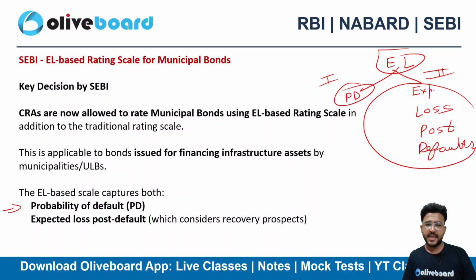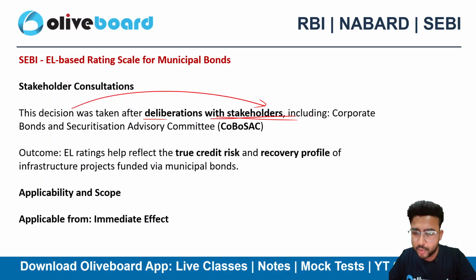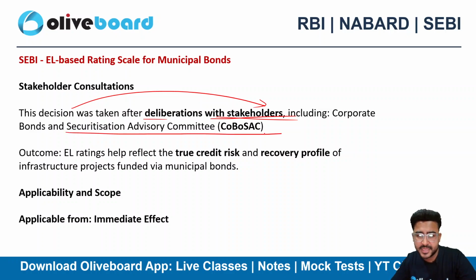So definitely SEBI has advised the CRAs to please use the EL based credit rating scale in addition to the traditional rating scale here. Okay, so that's the concept basically. This decision has been taken after taking into view the stakeholders as well, right? The Corporate Bond and Securitization Advisory Committee as well.